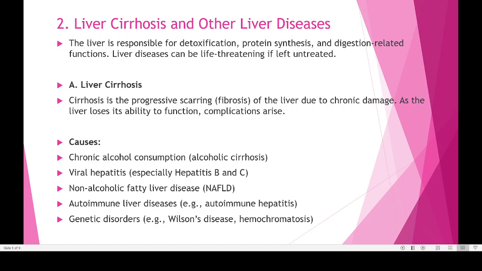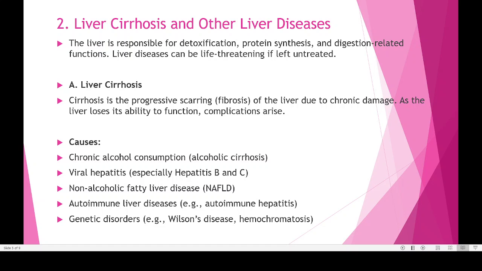When liver cells are not working properly, instead of normal cells, fibrous cells will develop there, and as a result, the liver loses its ability to function. Different types of complications can arise, especially affecting the main functions of the liver, which are production of bile, production of protein, and detoxification of the poisonous materials or toxic substances we are taking. None of these functions may be conducted by the body.